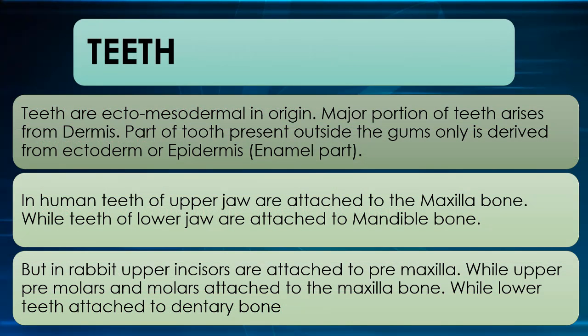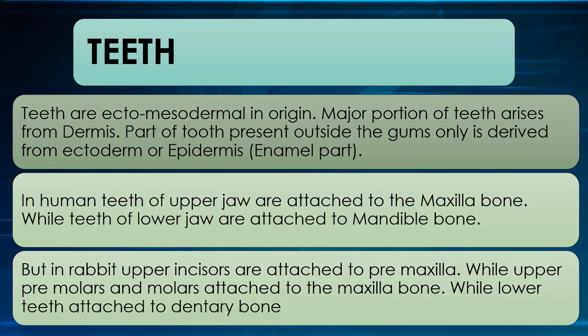Teeth. Teeth are ectomesodermal in origin. The major portion of the teeth arises from dermis. The part of the tooth present outside the gums only is derived from ectoderm or epidermis, that is the enamel part.